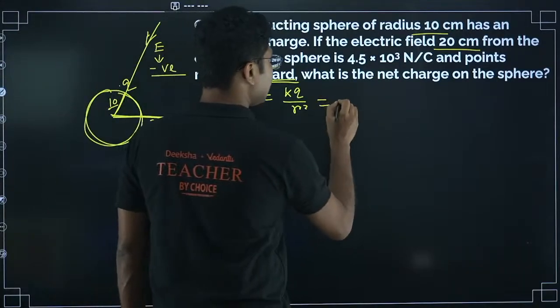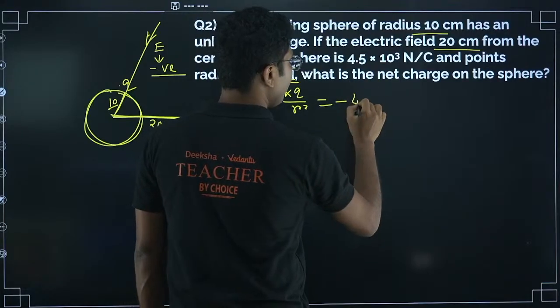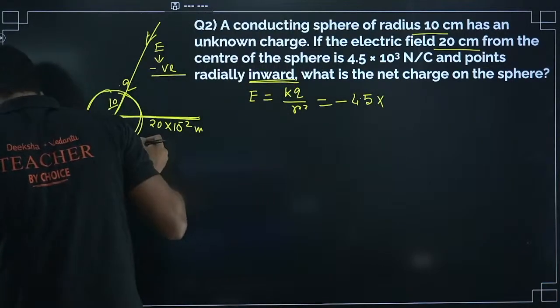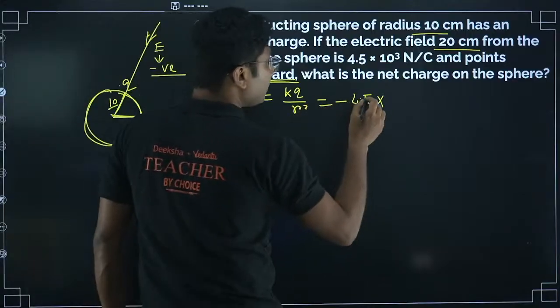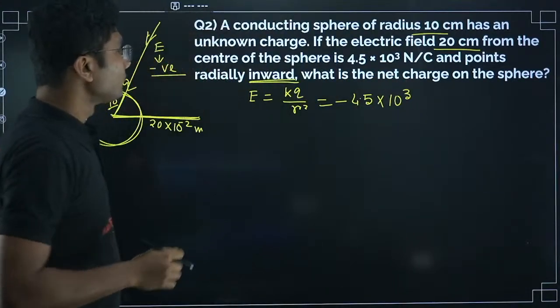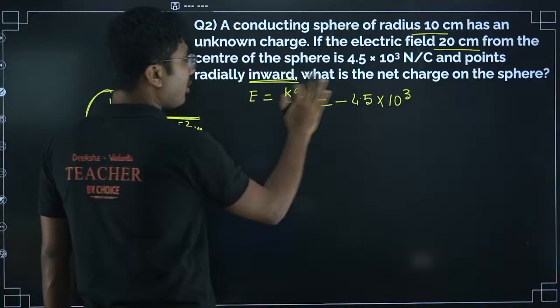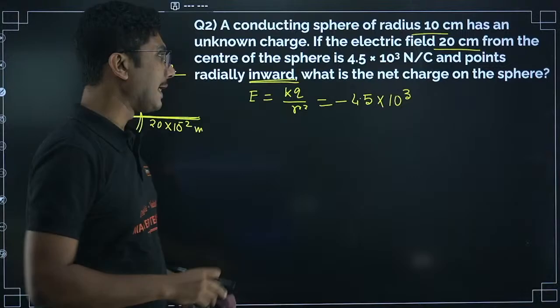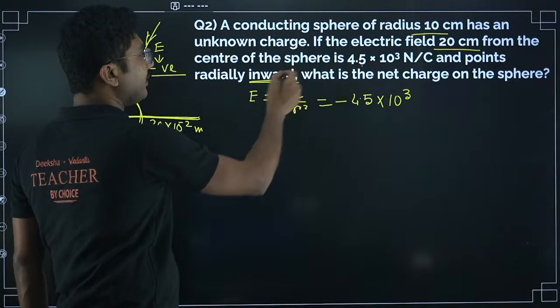So this will be equal to minus 4.5 into 10 to the power of 3. We will not use any negative sign on our left hand side, we will use the negative sign on the right hand side, because the electric field given is inward.